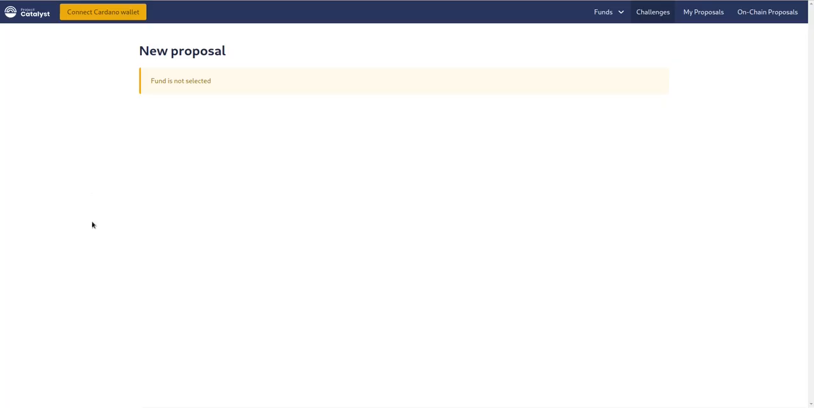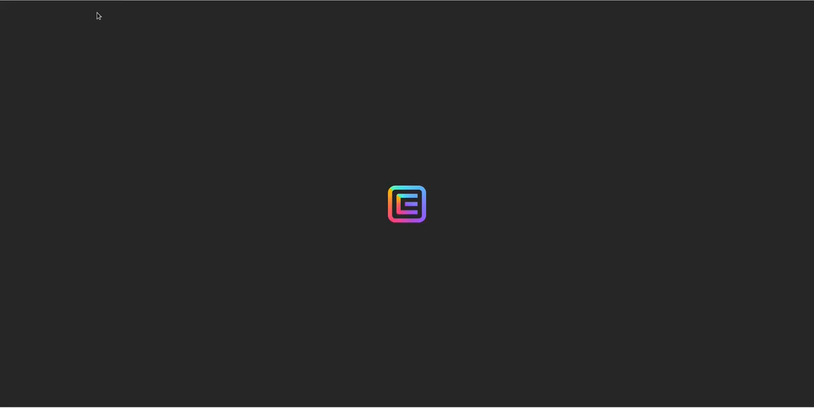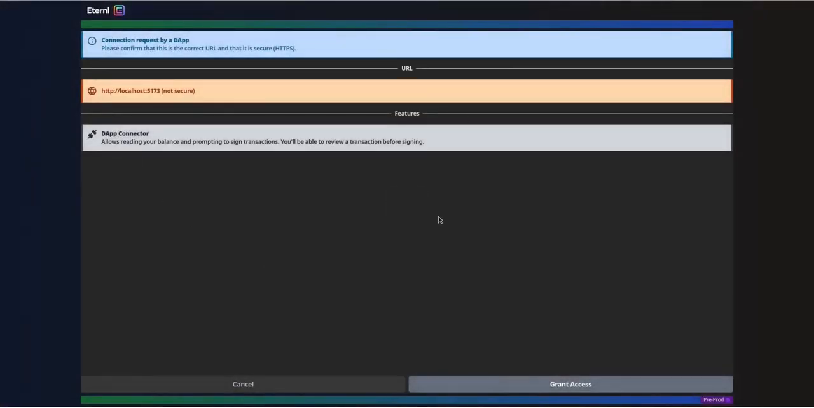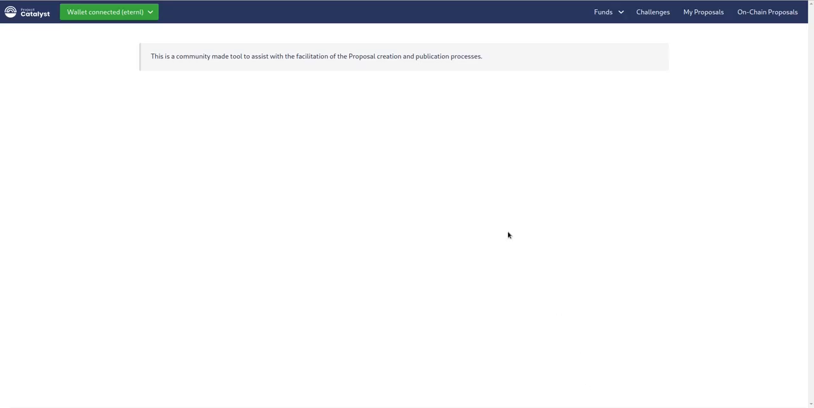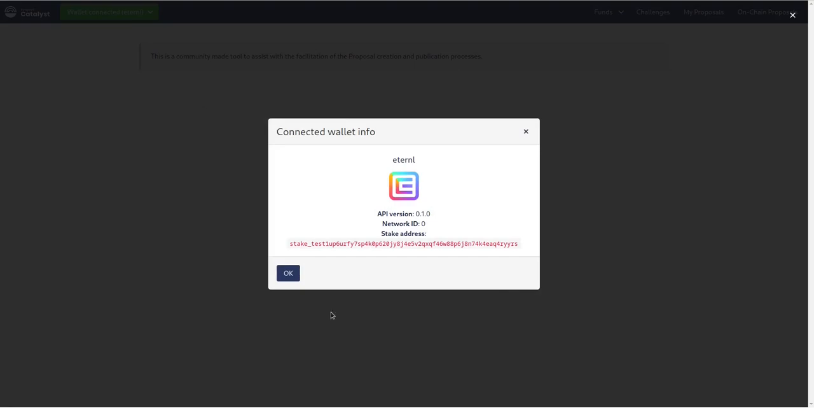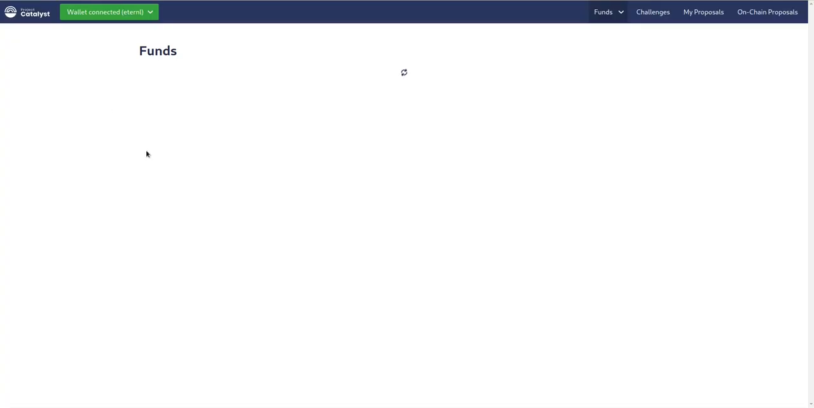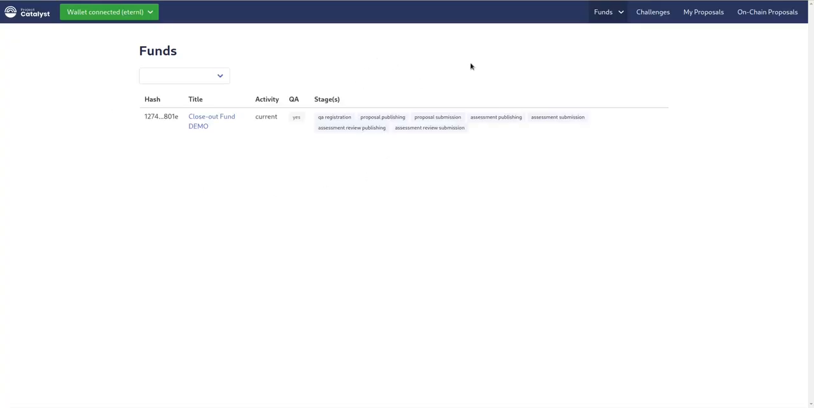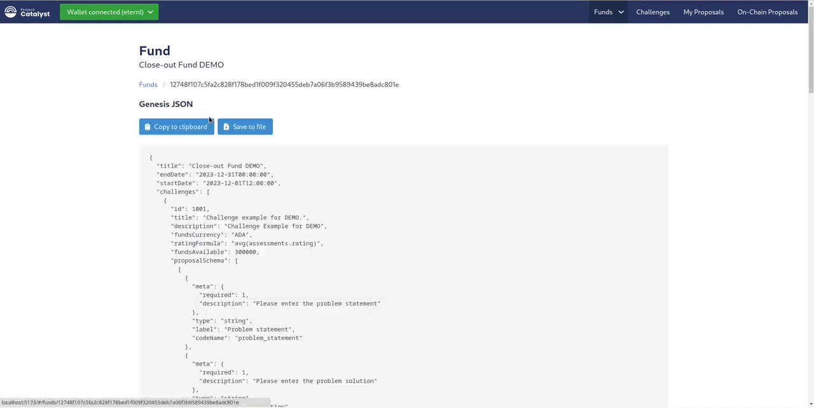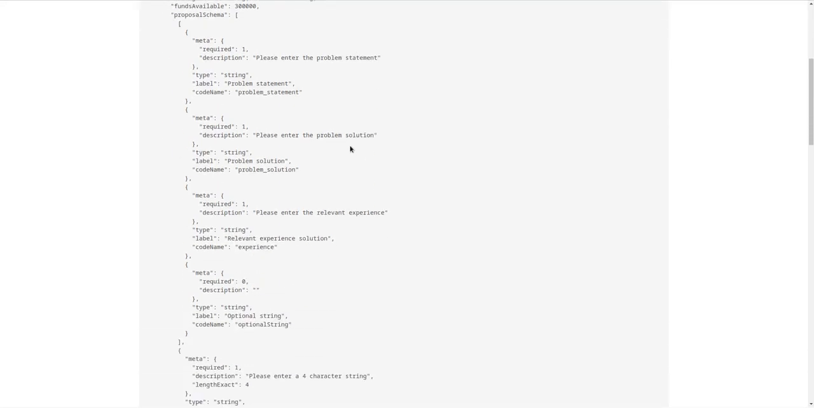At this point, we can start exploring the proposal tool on chain. First of all, we connect the wallet. The wallet is connected and we can check the info. We can now open the list of funds. These are pulled directly from the blockchain by querying for our protocol label. For the sake of demo, we have all the stages open at the same time, so we can test things. We can see the same info that we saw on Cardano Scan.